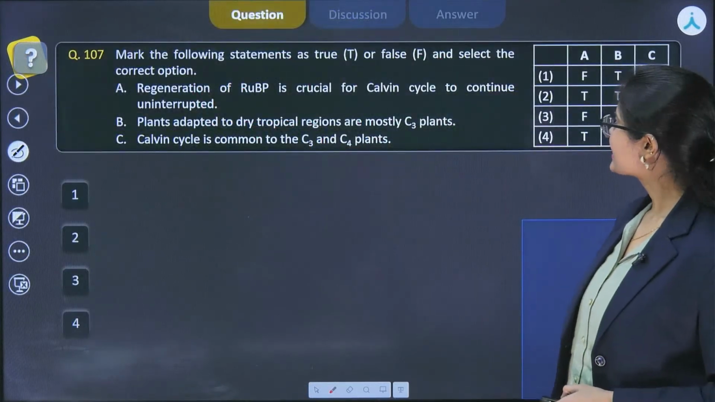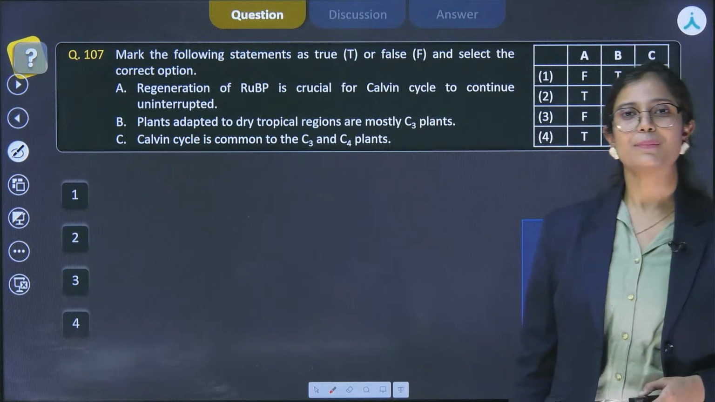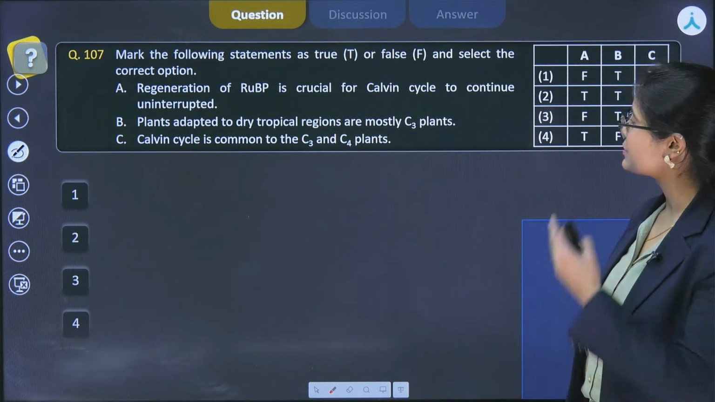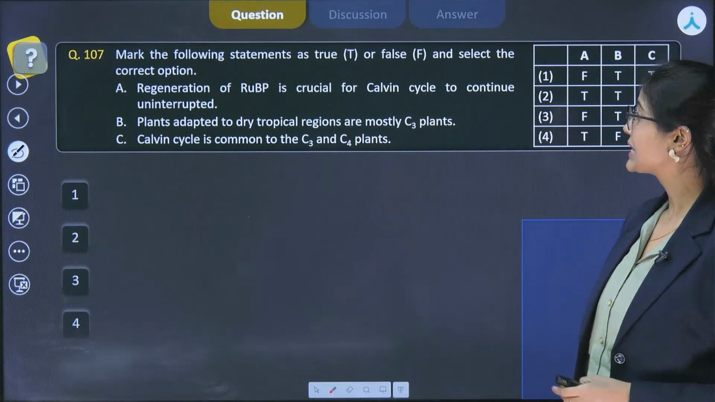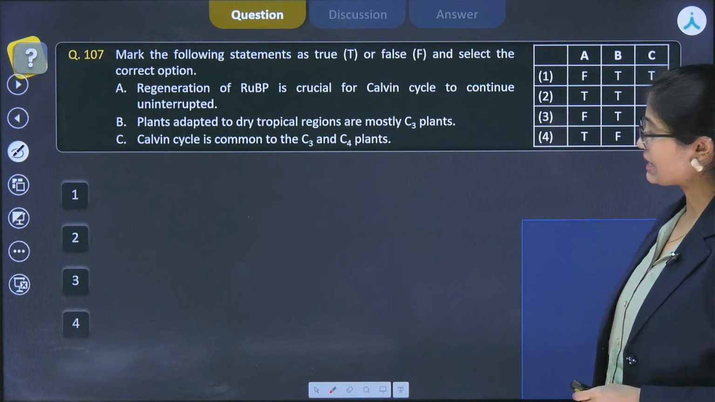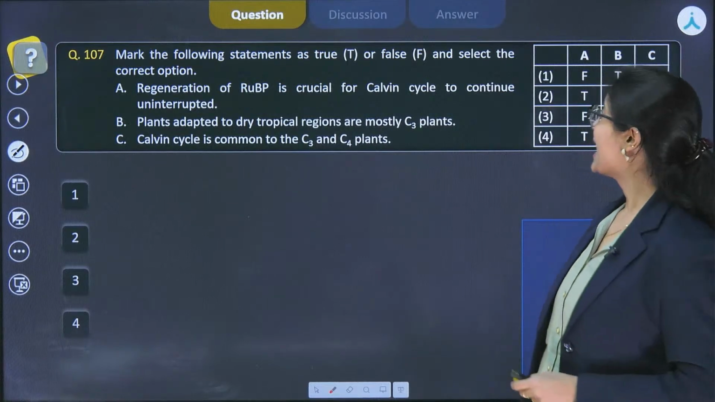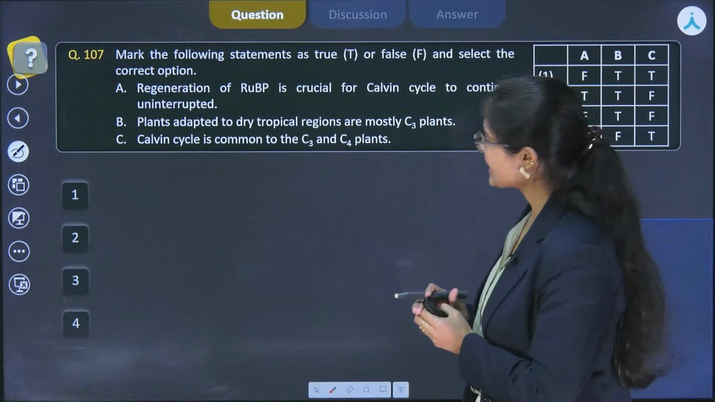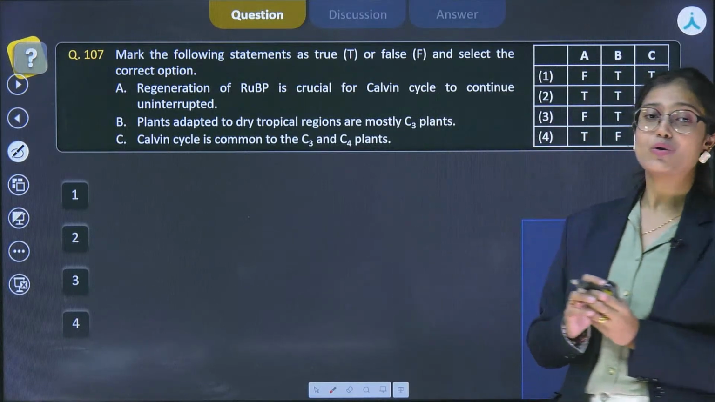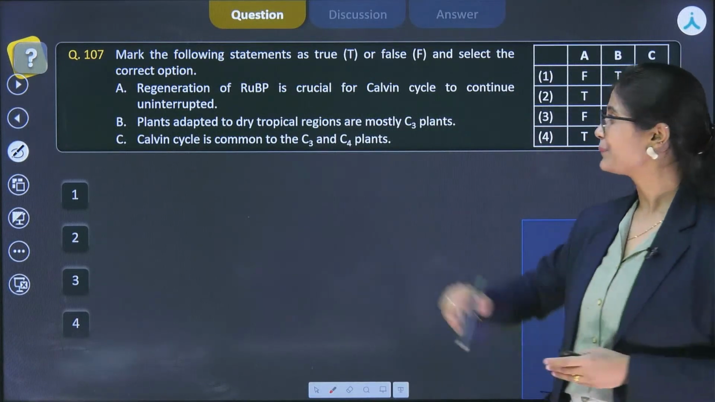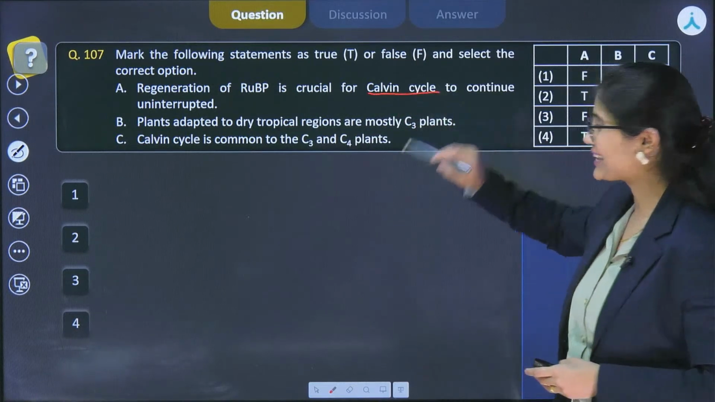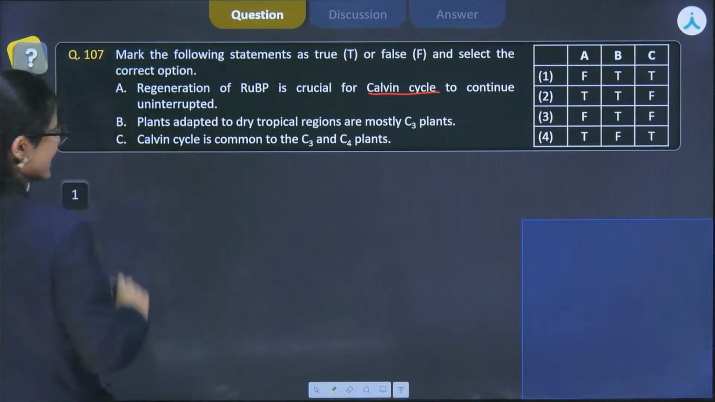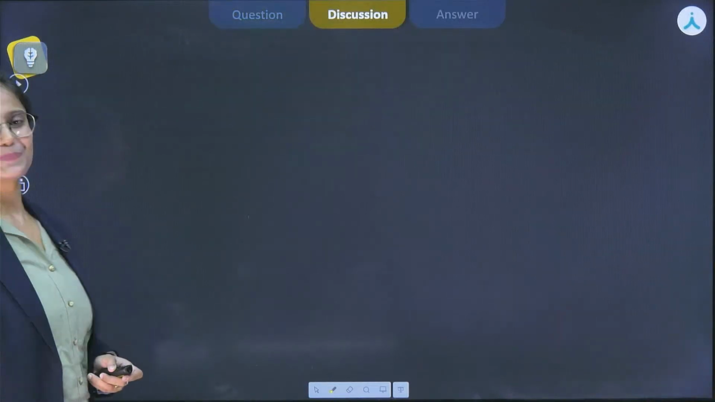Let's see the next question, that is question number 107. Right, and this question is from the chapter Photosynthesis in Higher Plants. So here we have to mark the following statements as true or false and select the correct option. Certain statements are given, and I can see that those statements are particularly from the Calvin cycle, or we can say the C3 cycle. So let's start with the concept of Calvin cycle in the next slide.